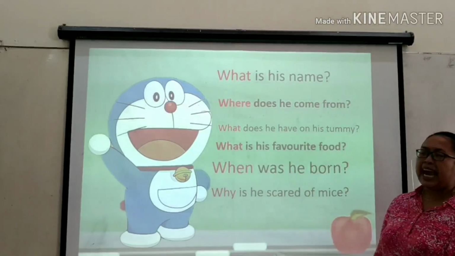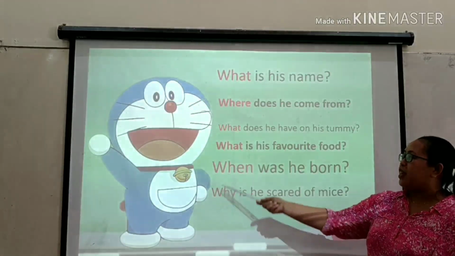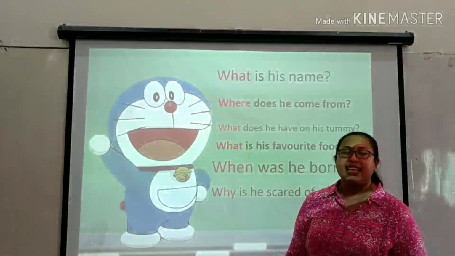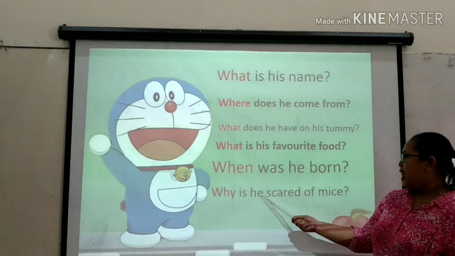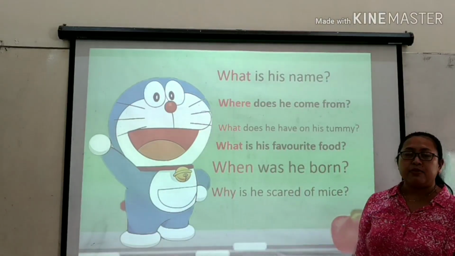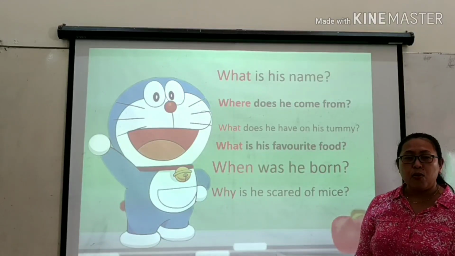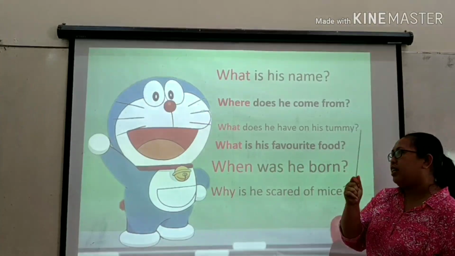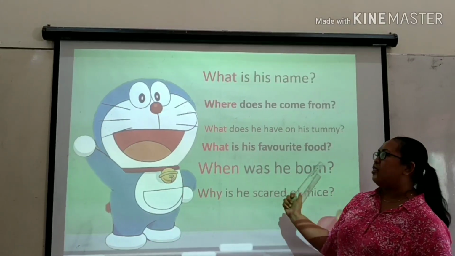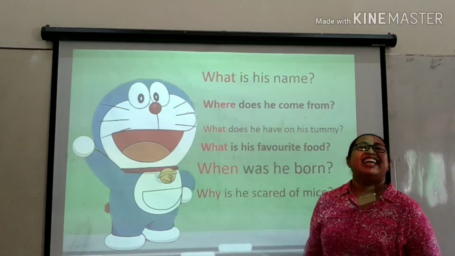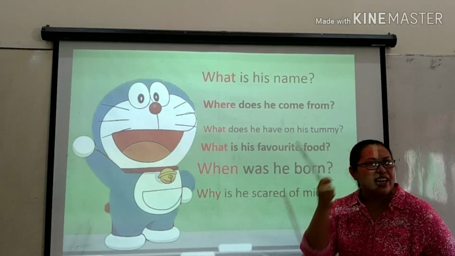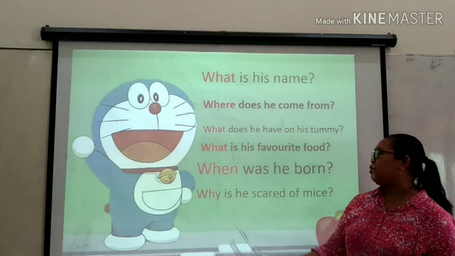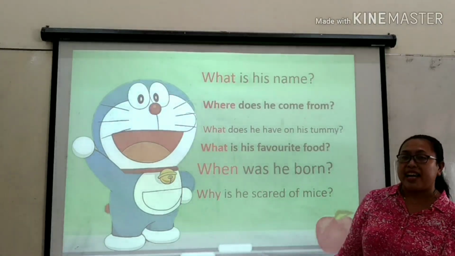Why is he scared of mice? Do you know that Doraemon has a weakness? Yes, his weakness is he is scared of mice. Why is that? Do you know why? Because once upon a time, I don't know when is the exact time, his ear was bitten by a mouse. That's why he is scared of mice.